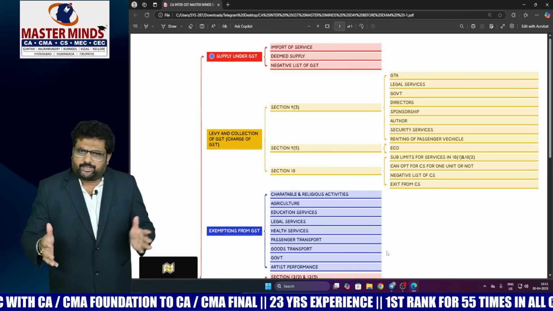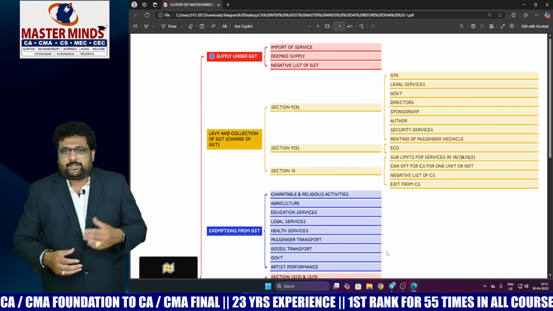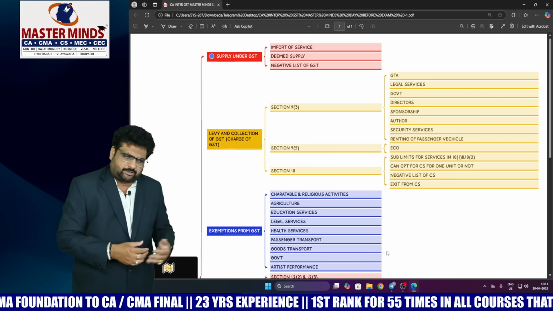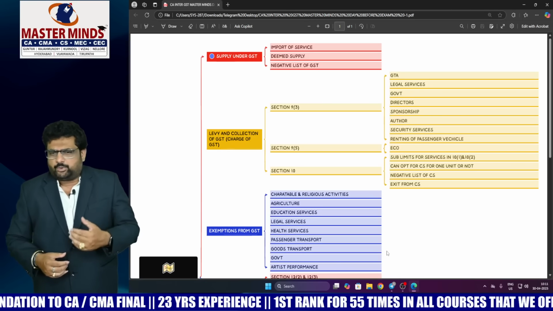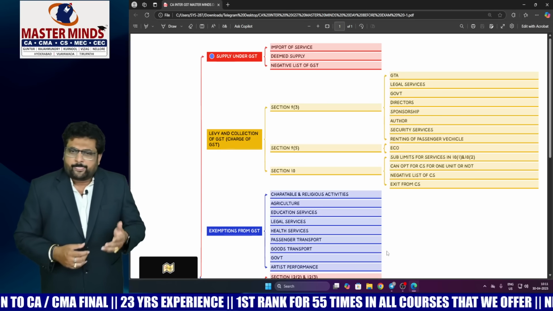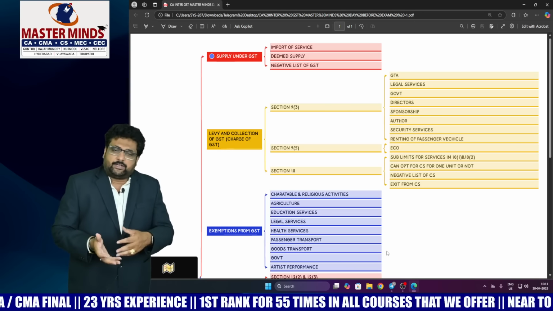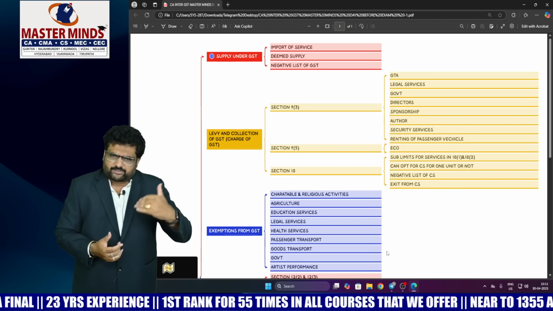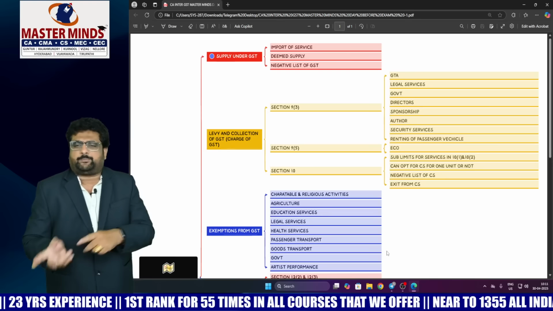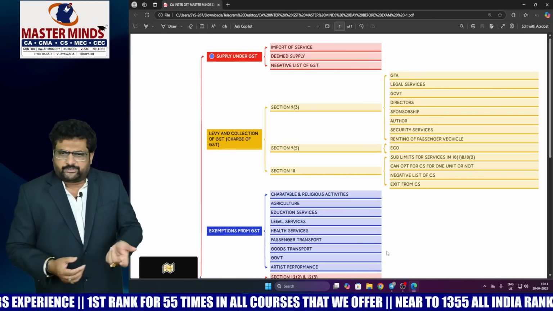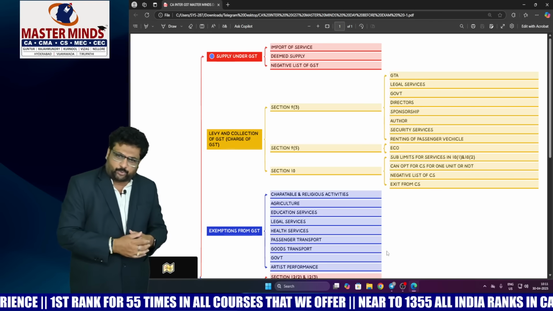Those are the important areas. In the same way, sublimits, that means along with goods you can make supply of services also. Up to which extent we can supply services along with the supply of goods, these points you also need to keep in focus.